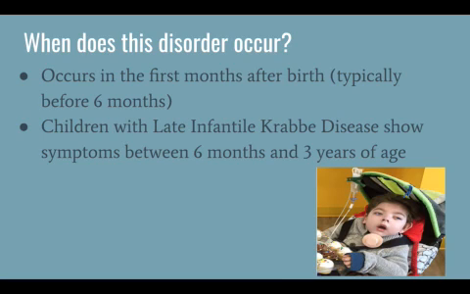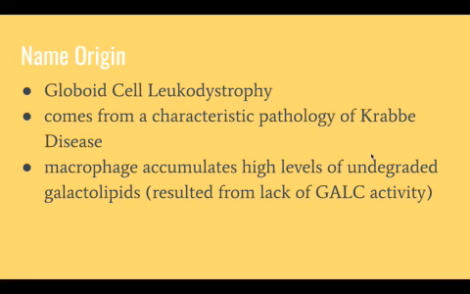This disorder usually occurs in infants around the age of 6 months, but it could occur in children between the age of 6 months and 3 years old if the child has late infantile Krabbe disease. This disorder gets its name from globoid cell leukodystrophy. This name comes from the characteristic pathology of Krabbe disease, where a specific type of cell, which is called the macrophage, accumulates high levels of undegraded galactolipids as a result of low GALC activity. These cells look different from healthy cells and are referred to as globoid cells.